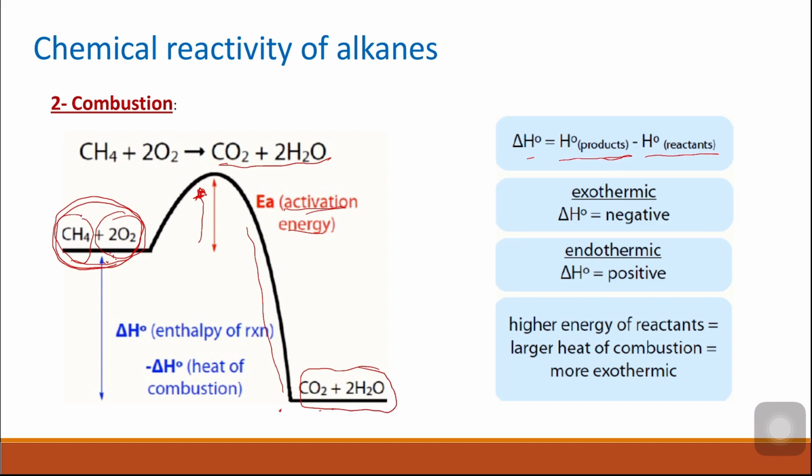The combustion here will produce a high amount of energy. We talked about the simplest example, which is methane. Other alkanes, when they undergo combustion, will have different energy from methane, and the higher the energy of the reactant, the larger the heat of combustion that will be generated, and the more exothermic the reaction will be.